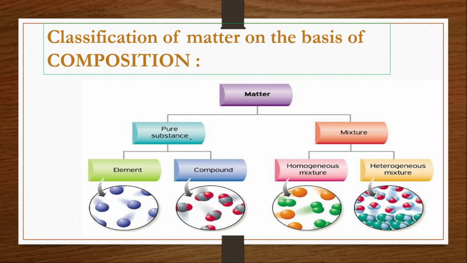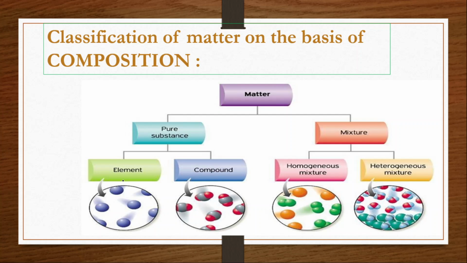So we have discussed the pure substances and mixtures. What they are, we know now. A pure substance is made up of only one type of particle. Again, it is classified as element and compound. Mixture has been classified as homogeneous mixture and heterogeneous mixture. So first we shall study about element. An element cannot be decomposed further into simpler substances.